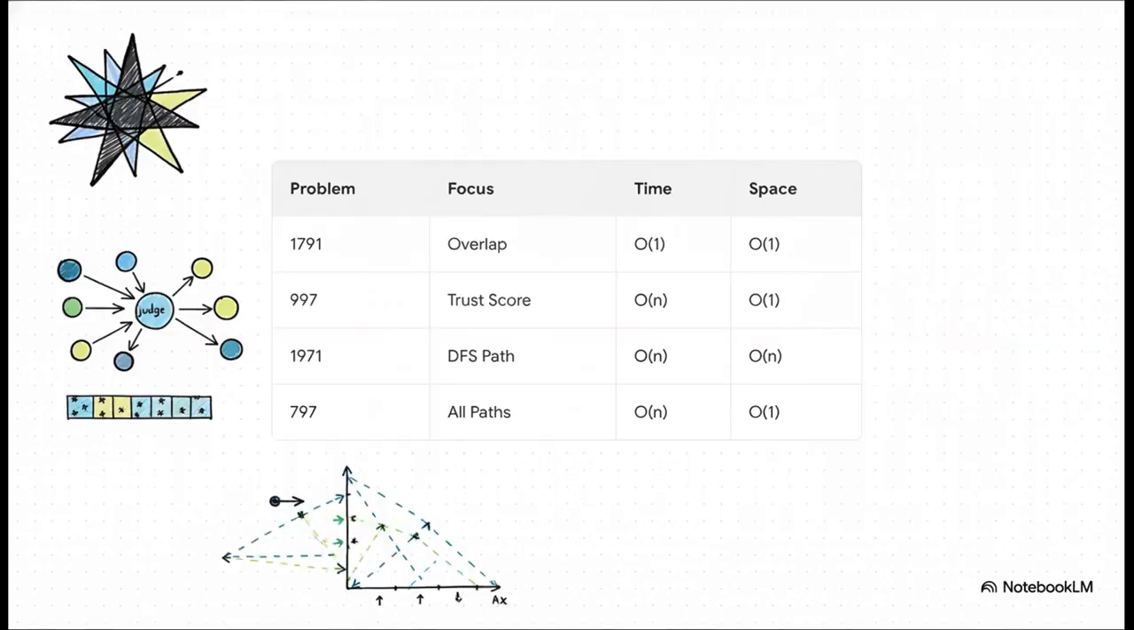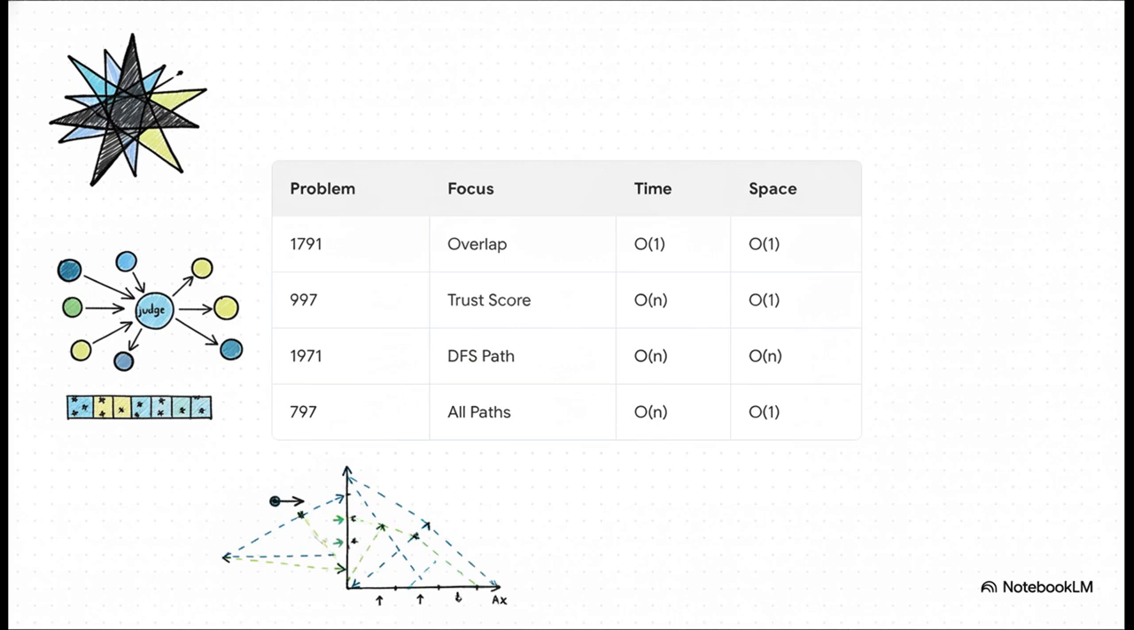Okay, let's pull all of this together. Here is your ultimate algorithmic cheat sheet from today's explainer. Just look at the progression we've made. We started with O of 1 overlapping edges in a star graph. We moved to O of n time but O of 1 space by keeping a brilliant trust score array for the town judge. We navigated bidirectional roads with DFS. And finally, we unleashed DFS recursion to map all possible paths in a DAG.